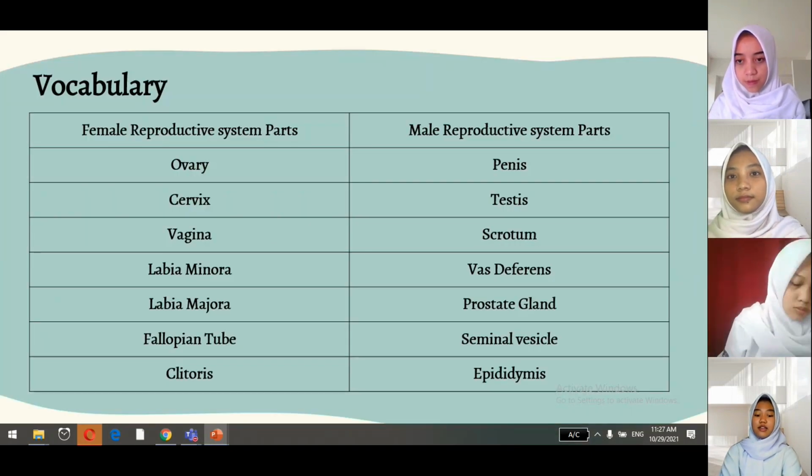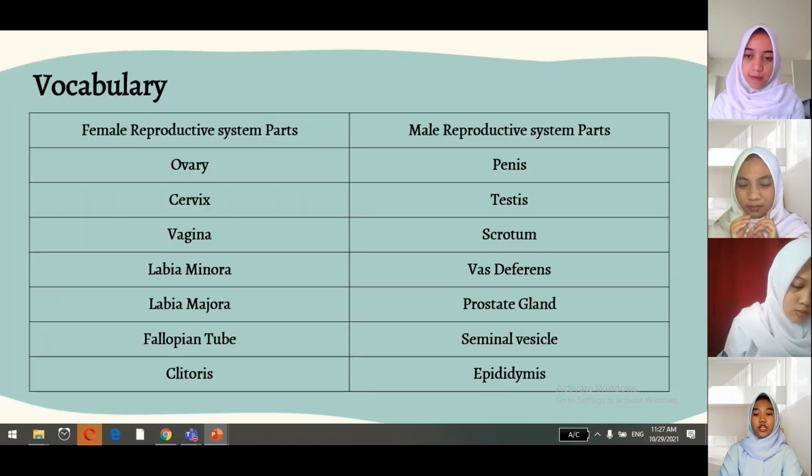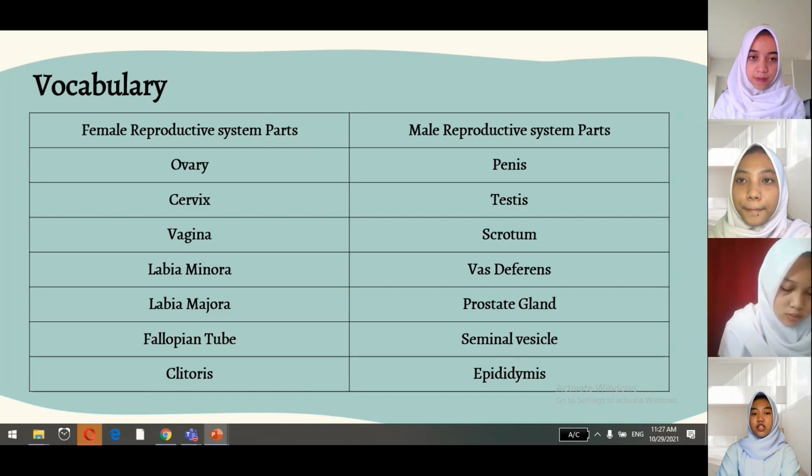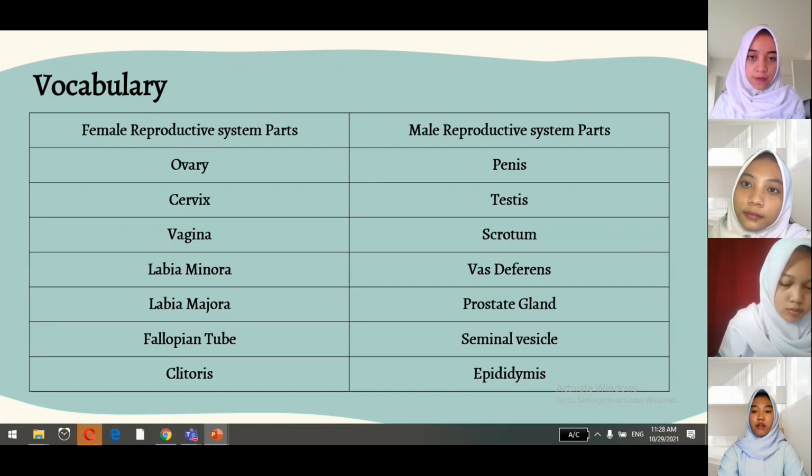Okay, the last, I will explain vocabulary of the female reproductive system parts. The first are ovary, cervix, vagina, labia minora, labia majora, fallopian tube, clitoris. And then the male reproductive system parts are penis, testis, scrotum, vas deferens, prostate gland, seminal vesicle, and epididymis.